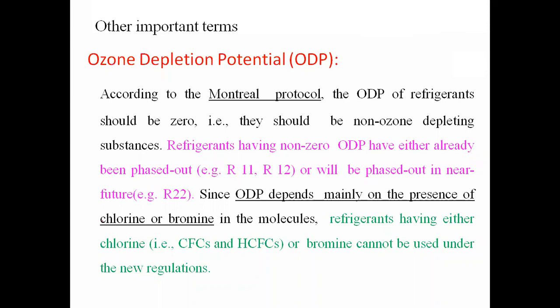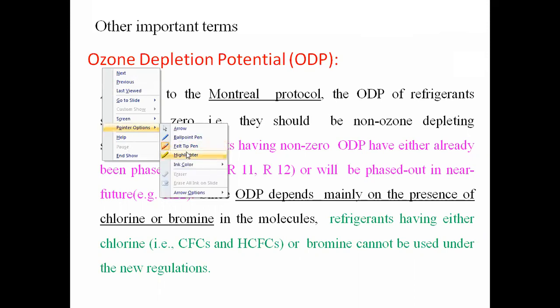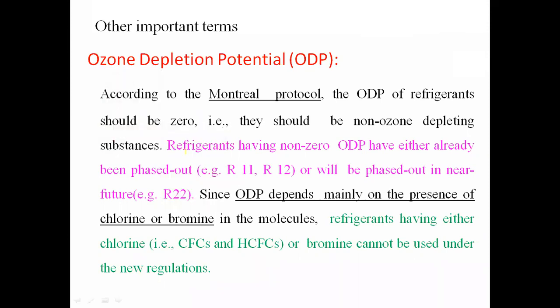Then there are two important terms. The first one is called the ozone depletion potential, and the second one is called the global warming potential. Both these terms are associated with refrigerants.